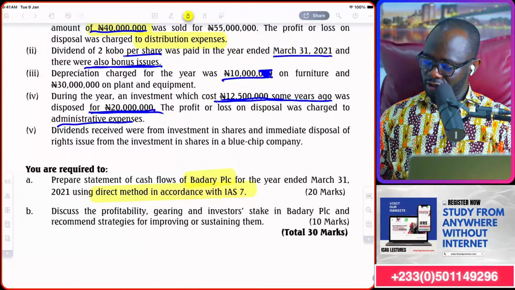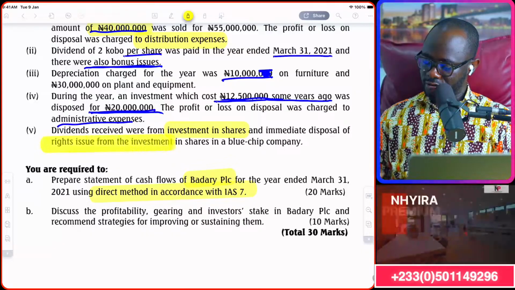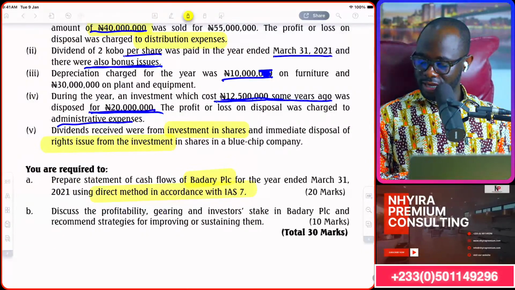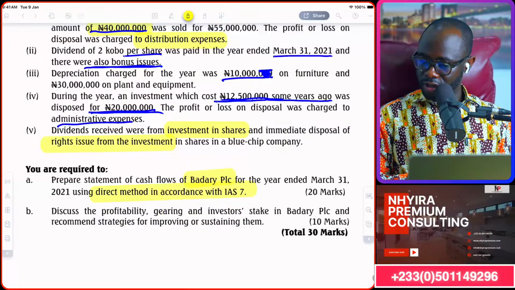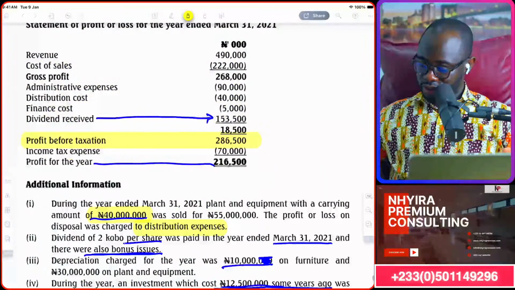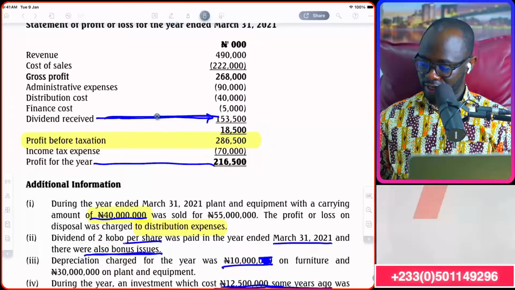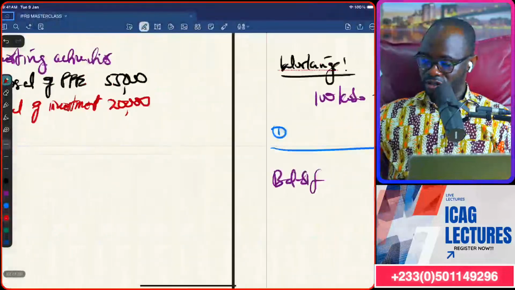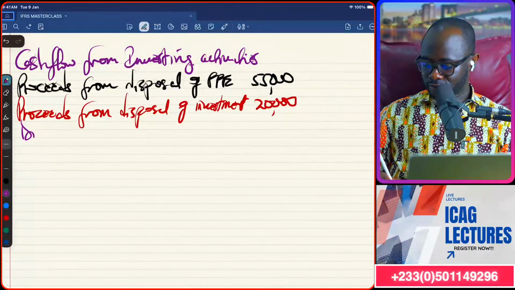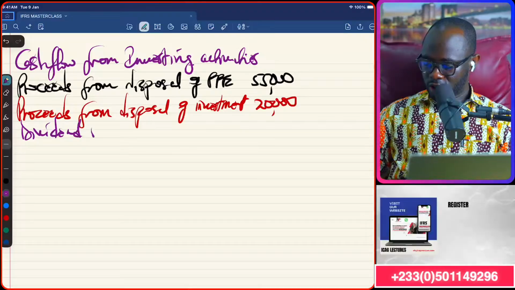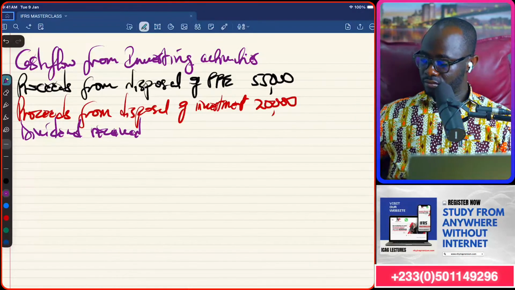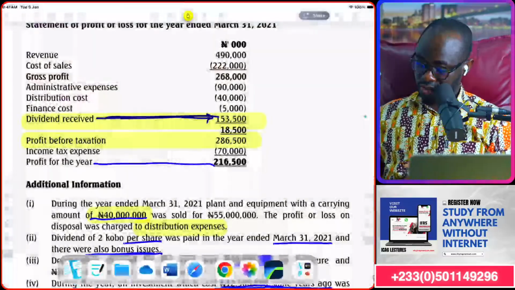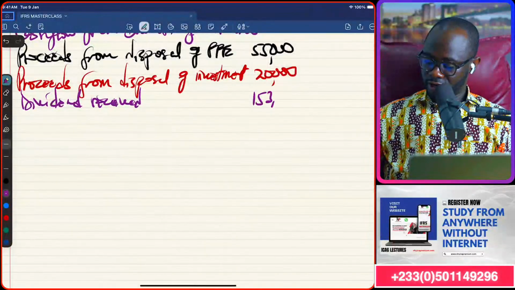The dividend received were from investment in shares and immediate disposal of rights from the investment in shares in a blue chip company. Okay. So you see here, dividend received is in the P&L, 153,500. We will take that to investing activities. So dividend received, 153,500.